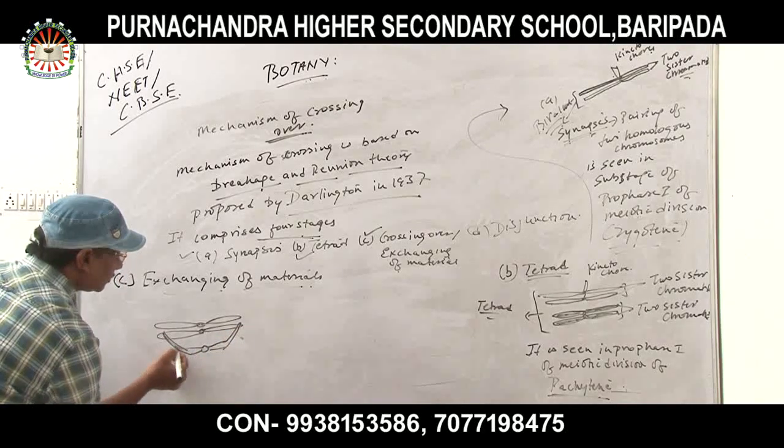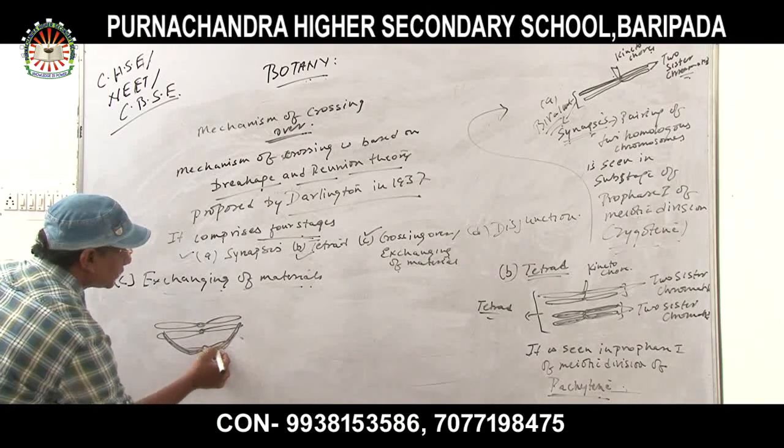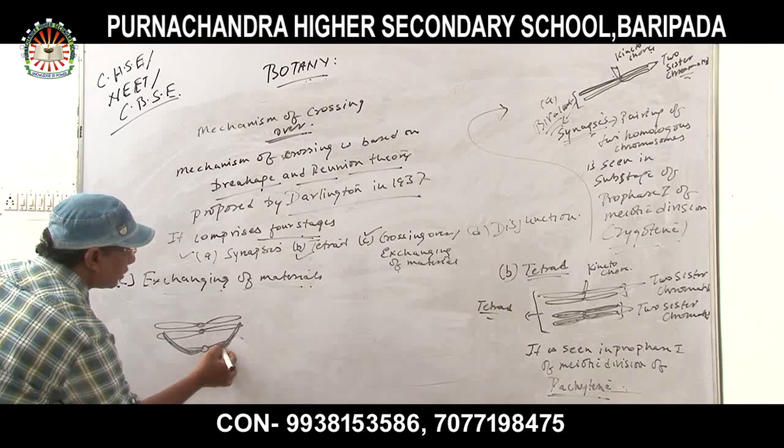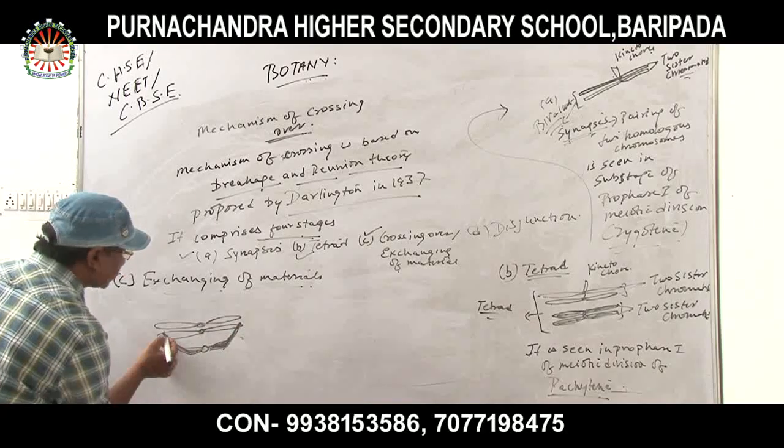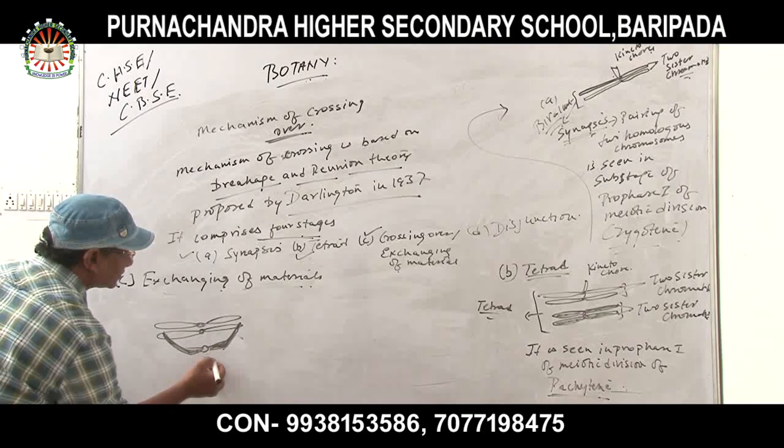What happens here? Look at here nicely. Out of two chromatids, one of the chromatids will get associated with another sister chromatid.